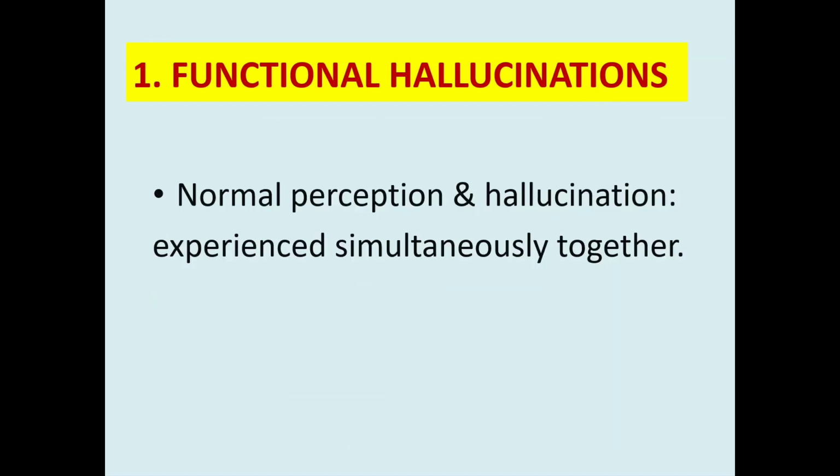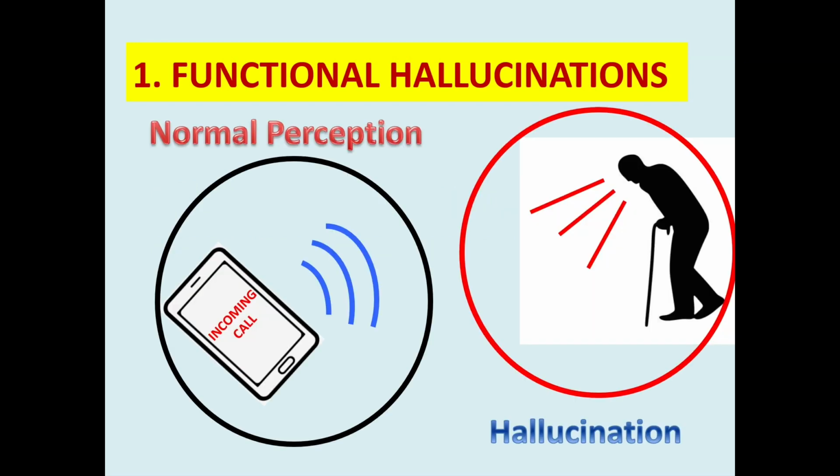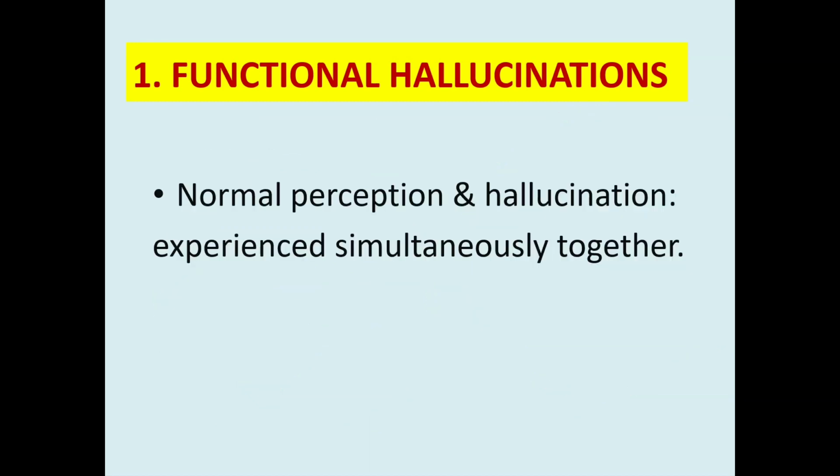Also very important to remember is that in functional hallucination, the normal perception and hallucination are experienced simultaneously together. So in the previous example, the person will be hearing both the ringtone as well as the voice of his dead father. So both normal perception and hallucination are occurring together.